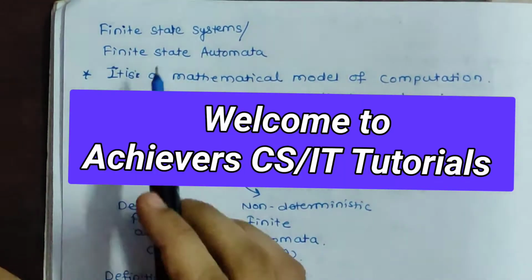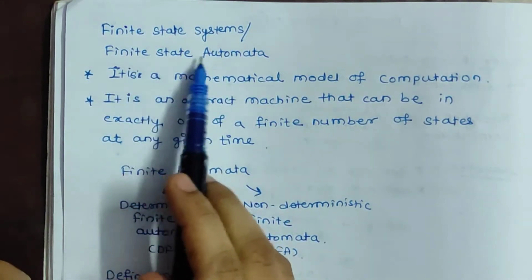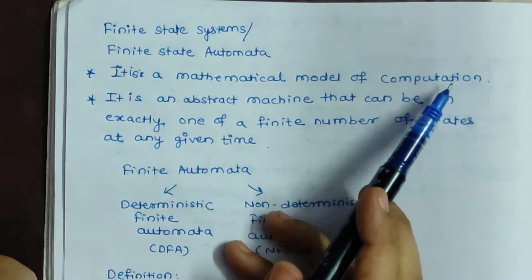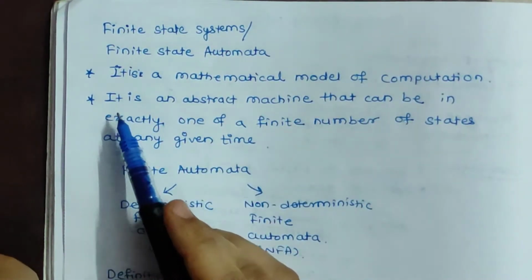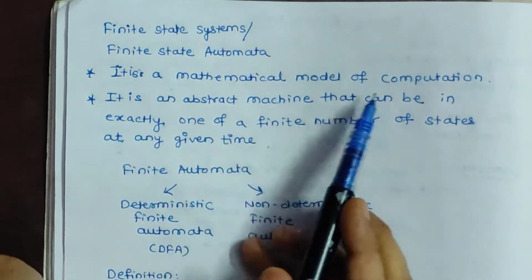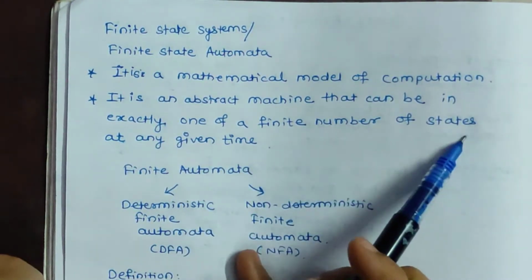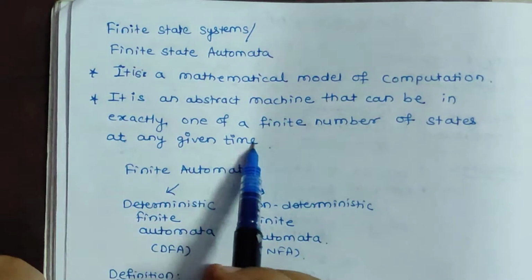In this video we are discussing finite state system or finite state automata. It is a mathematical model of computation and we also call it an abstract machine that can be in exactly one of a finite number of states at any given time.